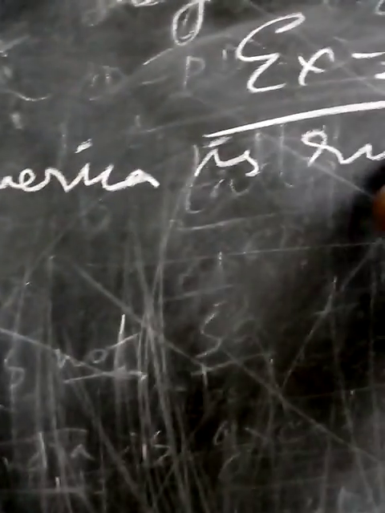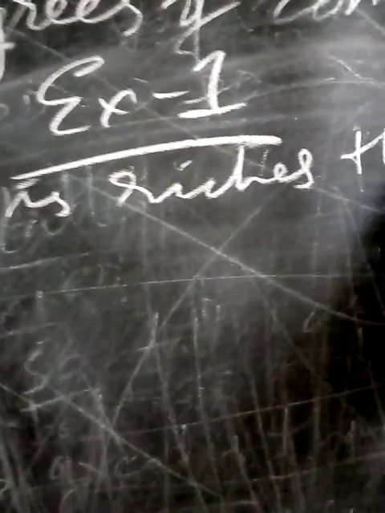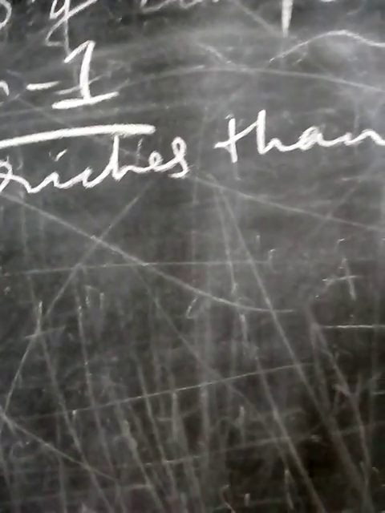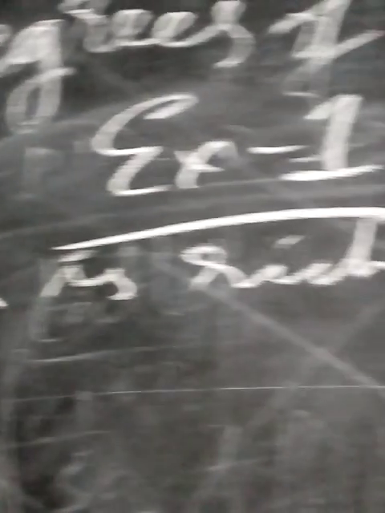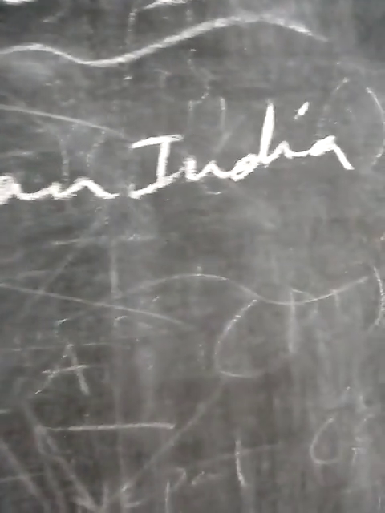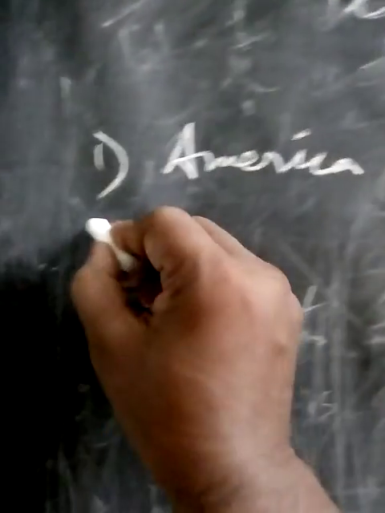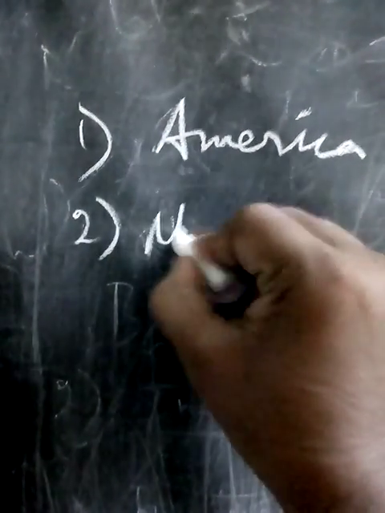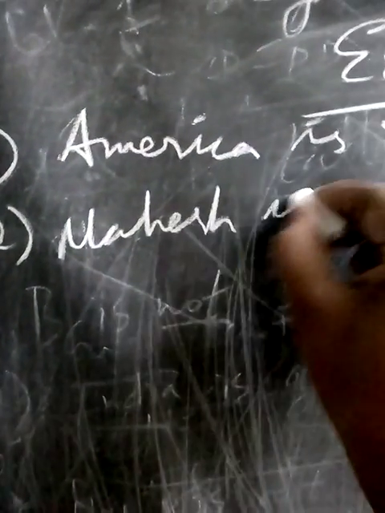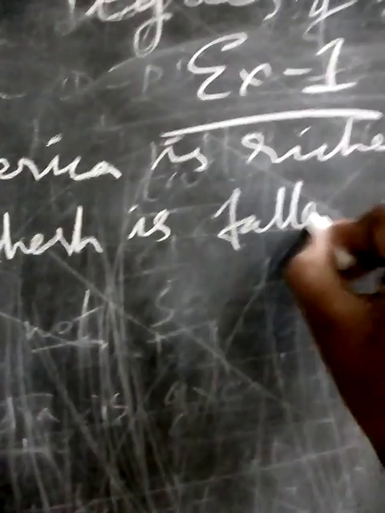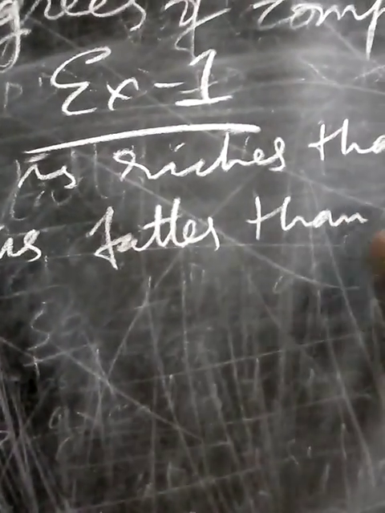America is richer than India. It is a comparative degree. Change it into positive degree. Next one. Mahesh is fatter than Raj.